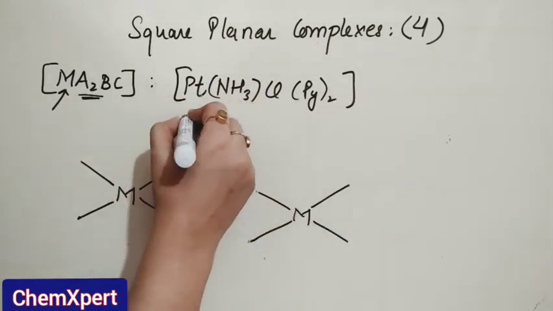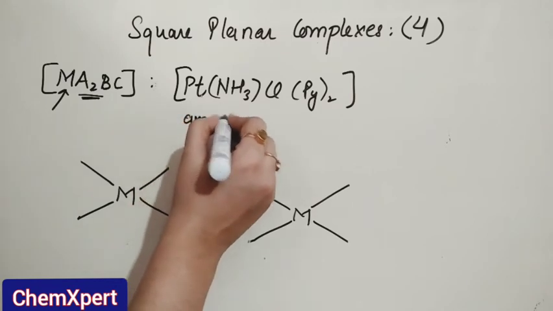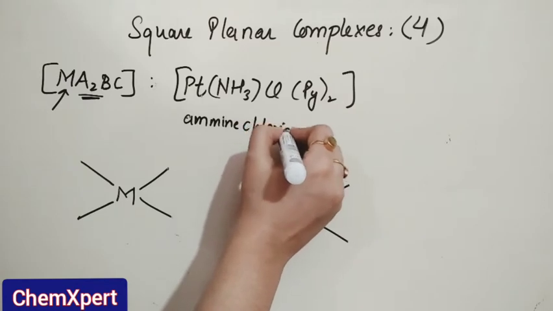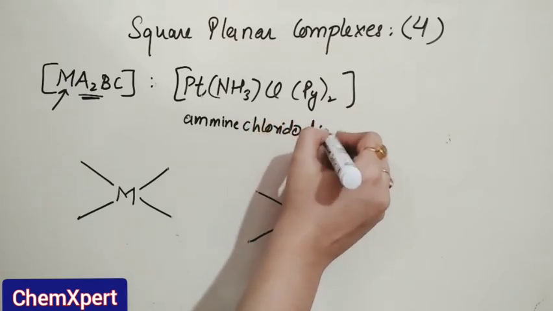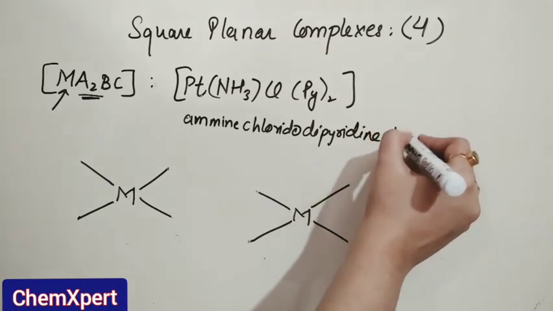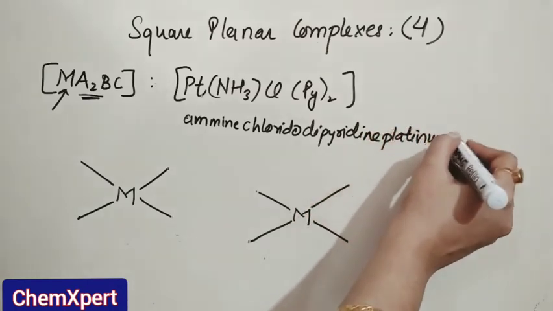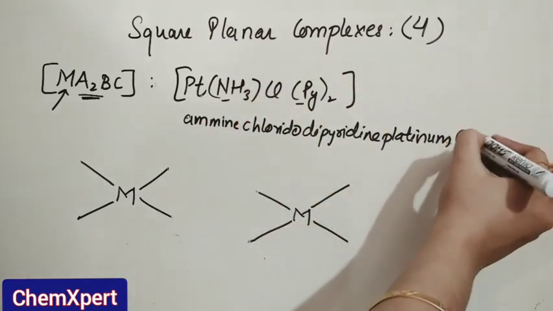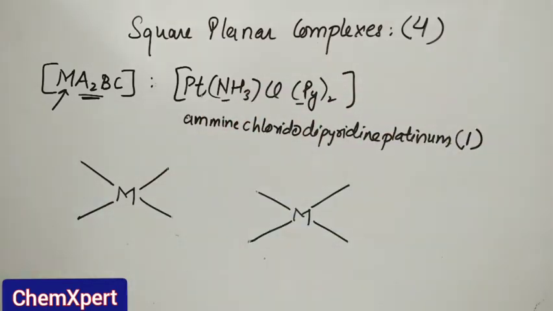Alphabetically, it is ammine, chlorido, dipyridine, platinum. NH3 and pyridine are neutral, and Cl contains a -1 charge, so the overall charge comes out to be +1.